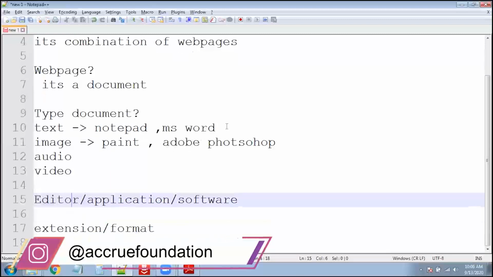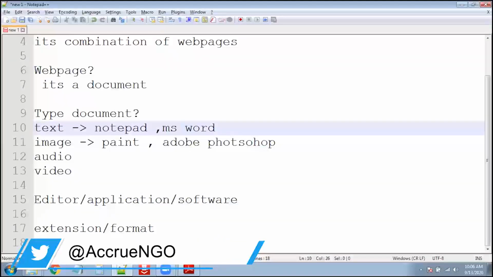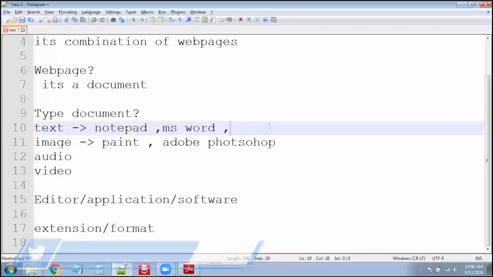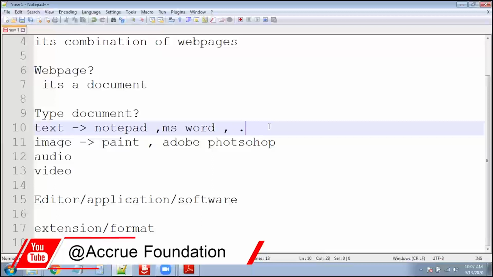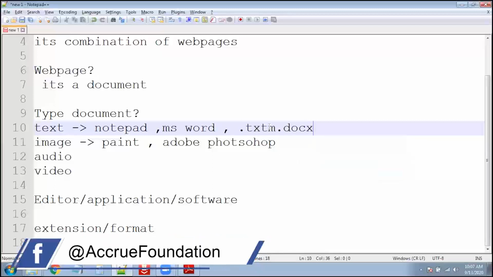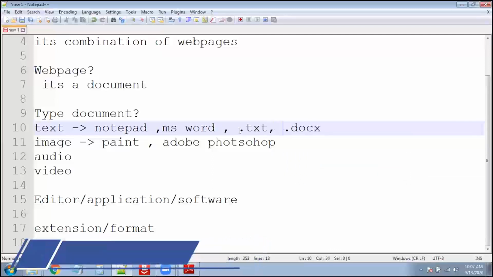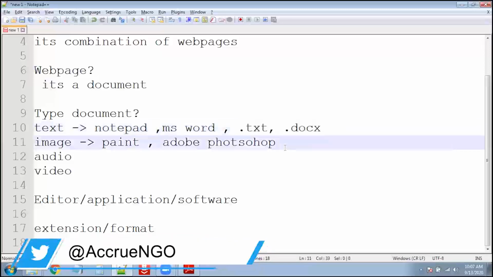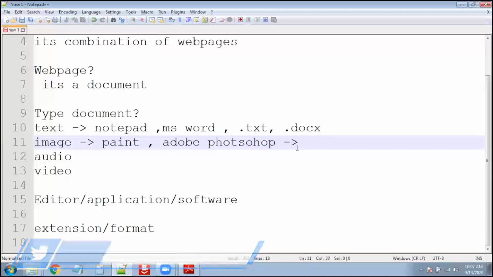Okay, and whenever we want to save this document, we need a particular extension or format. For example, .txt, or .docx. These are examples for saving any text-related document. The same thing applies to images.